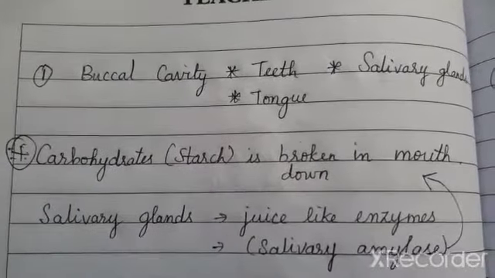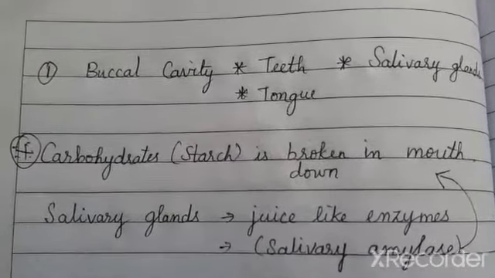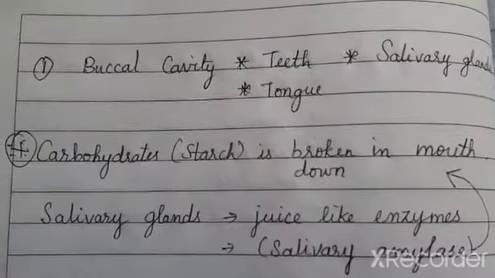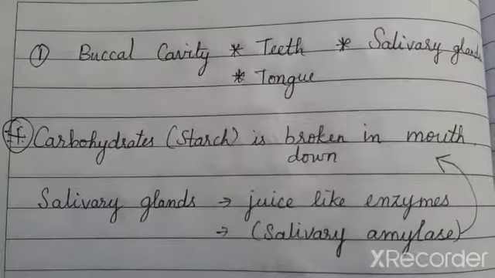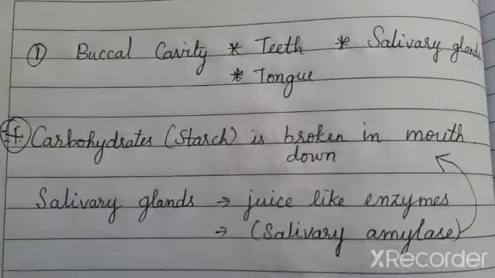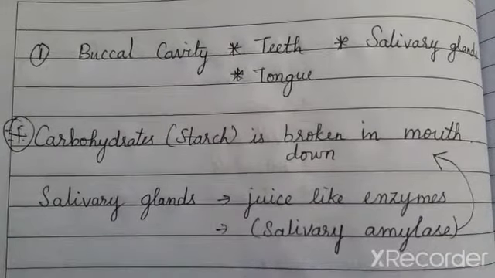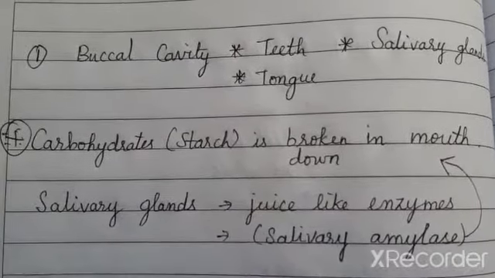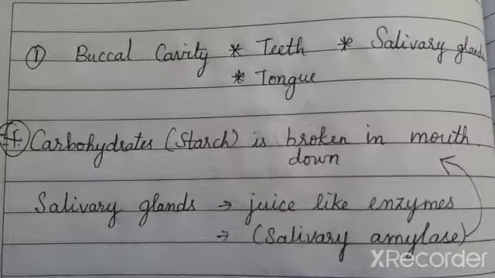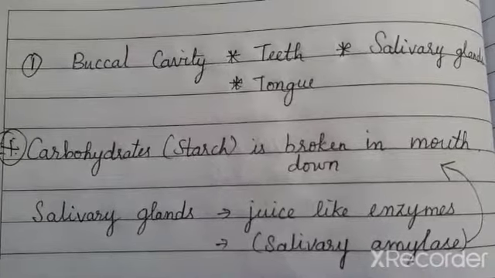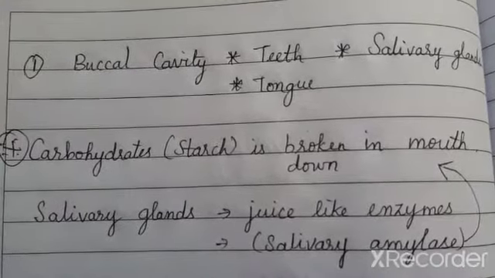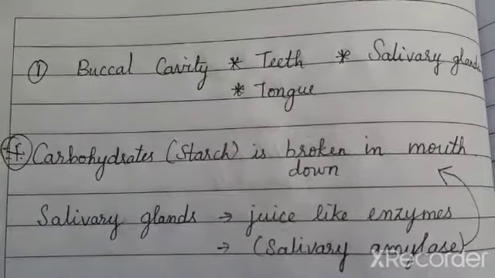So if it is mixed with the saliva, the food material gets easy to swallow and it has a good flow to enter the esophagus. Instead of a dry food to swallow, with the help of saliva, the food flows easily. It is swallowed easily. That is the usage of salivary glands.